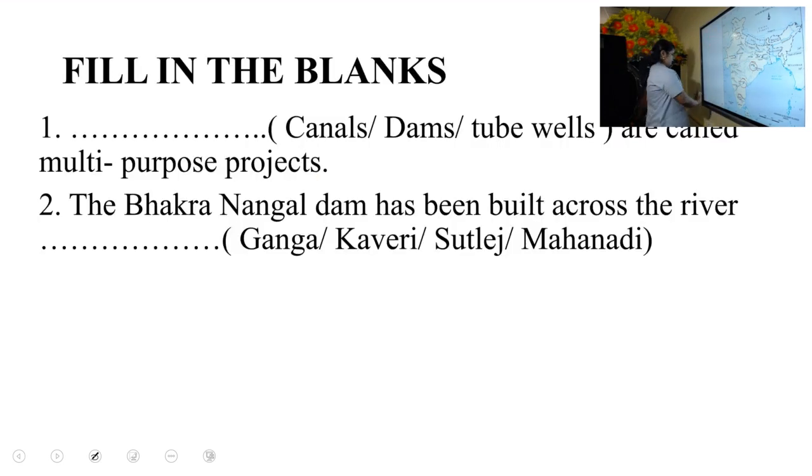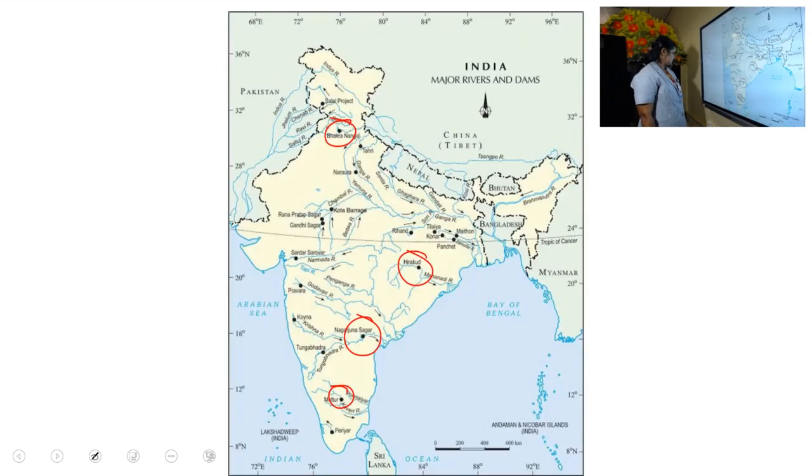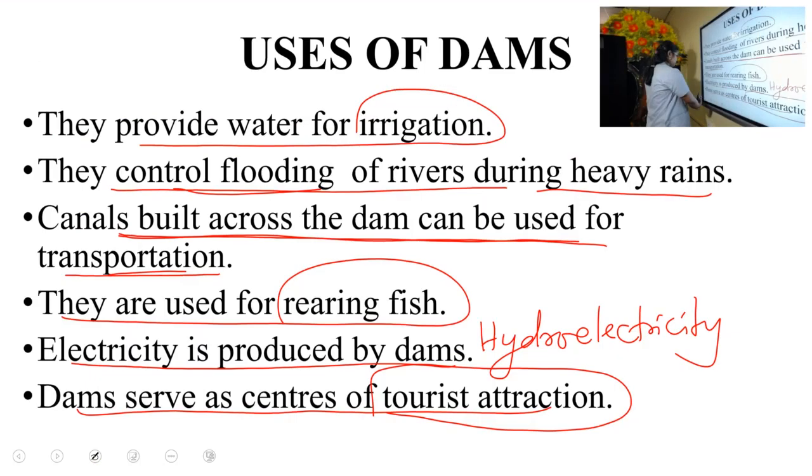So today we started with water, the importance of water, uses of water. Then we learned about the rivers, 2 types of rivers we learned, rain-fed and snow-fed. Then we studied about irrigation. The different types of irrigation are wells, canals, tanks and dams. Then we studied about dams. And next we studied about the uses of dams. Do you remember the different uses of dams?